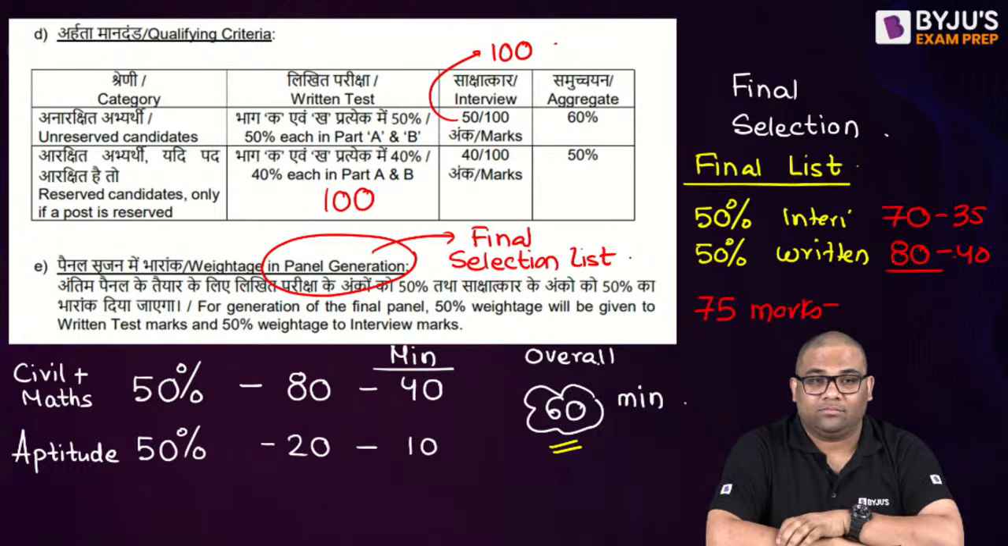Yeah. If you get 60%, then the merit list will be there.